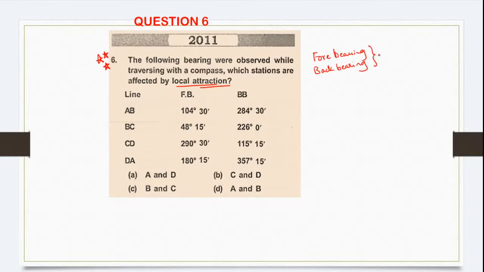Okay, so if the difference between the forebearing and back bearing of a line is exactly 180 degree, then it means that both the stations are free from the local attraction. If not, there is one station which is affected, or it may be that both the stations might be affected. Okay, now how do you identify?